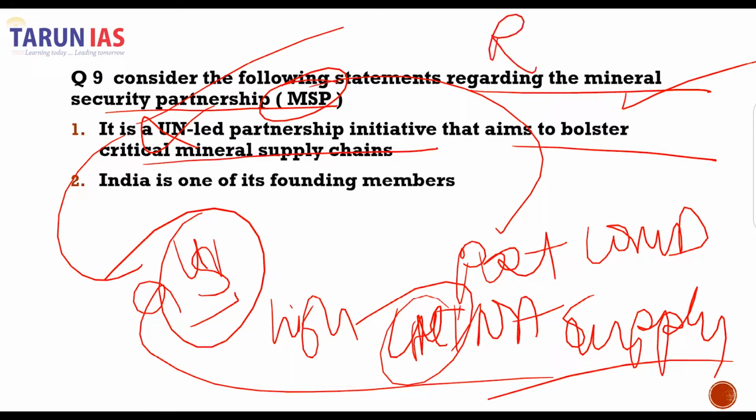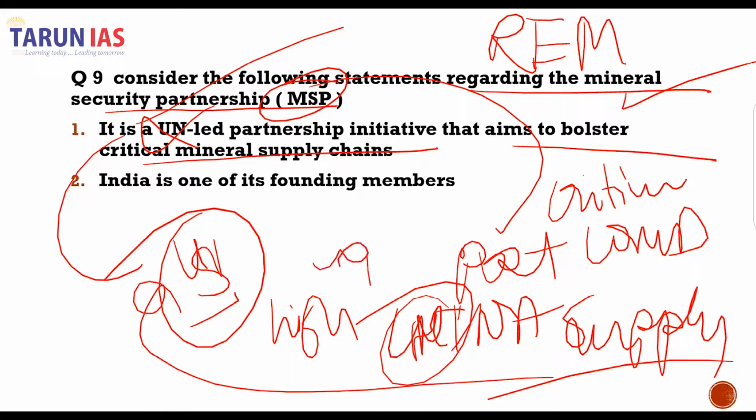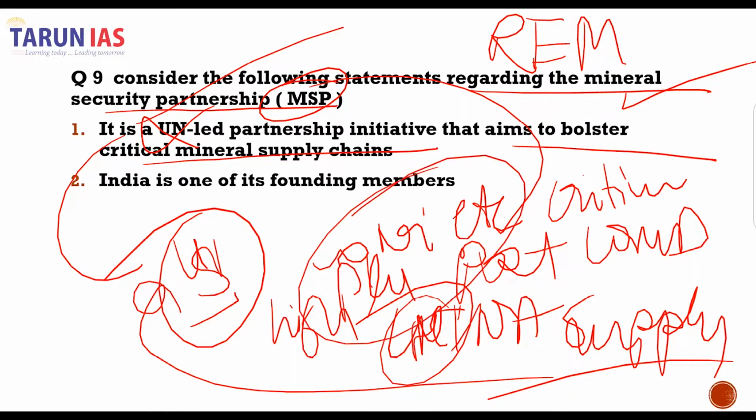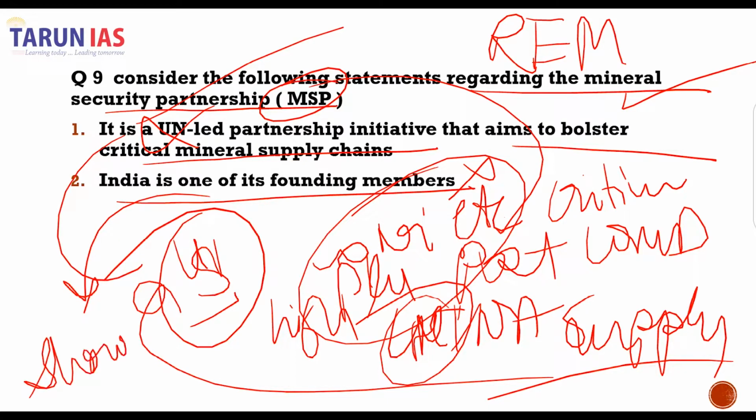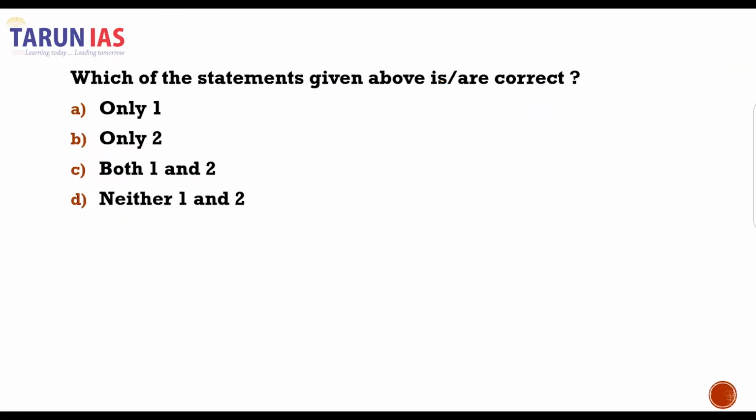For example, the rare earth metals and other critical minerals such as cobalt, nickel, etc., which are going to be futuristic minerals used in electric vehicles and clean energy, etc. India is not one of its founding members. However, India has shown interest in being a member of the Mineral Security Partnership. Therefore, both the statements are incorrect. So which of the statements is correct? Neither of these statements.